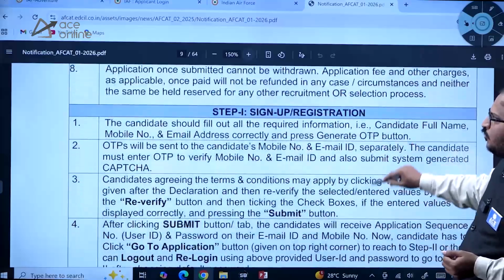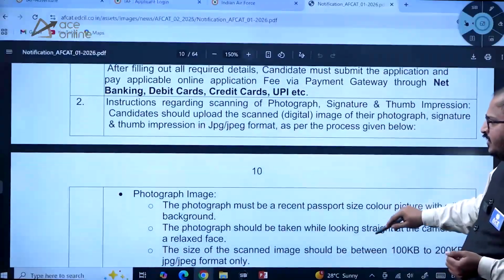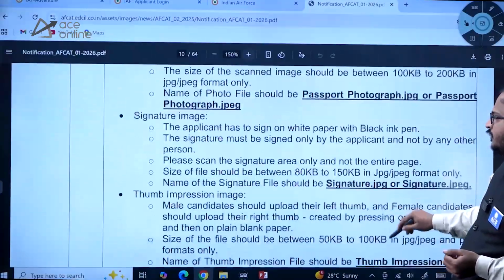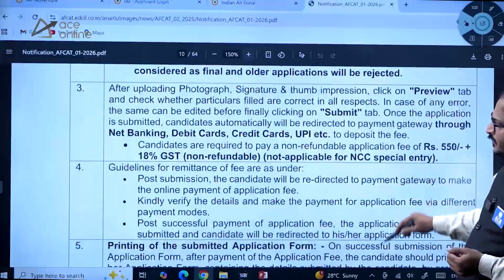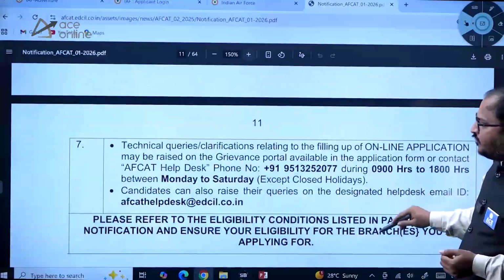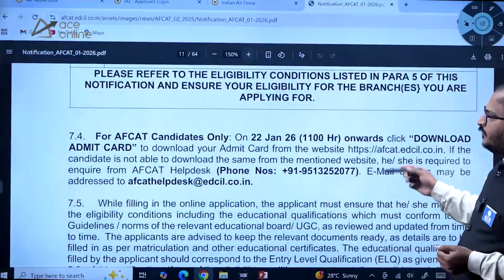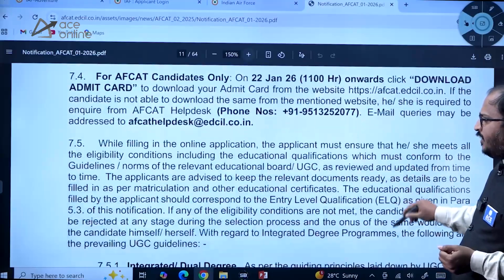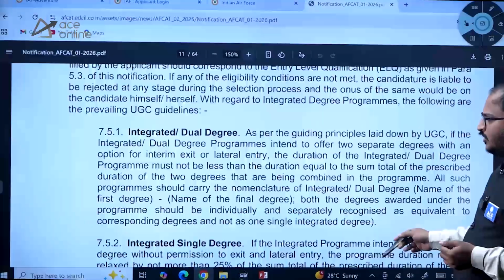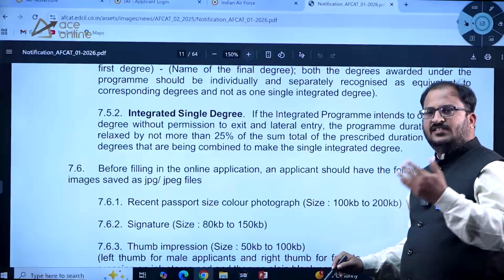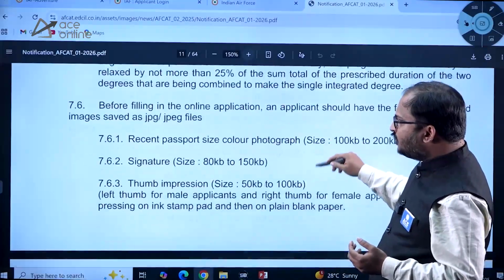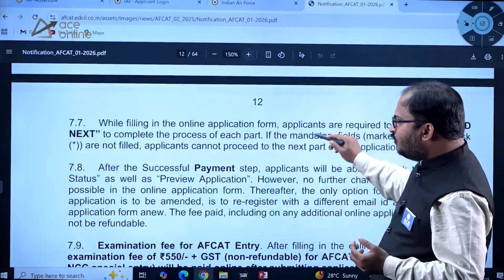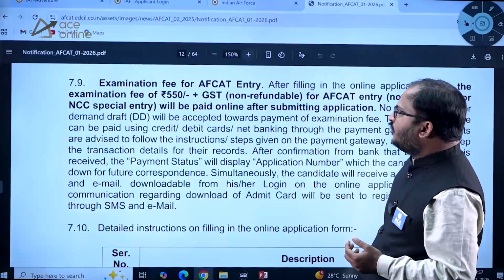Kindly go through all this information carefully before applying for this particular FCAT examination, which will help you in getting a job in the Indian Air Force, dear students, as there are permanent positions as well as short service commission positions available. Kindly go through this information very carefully.